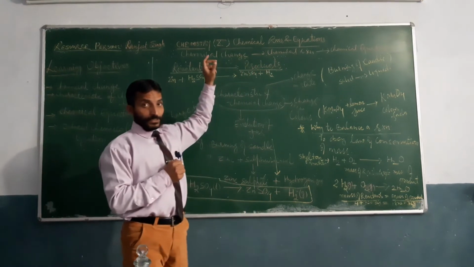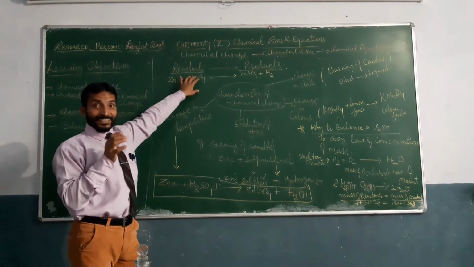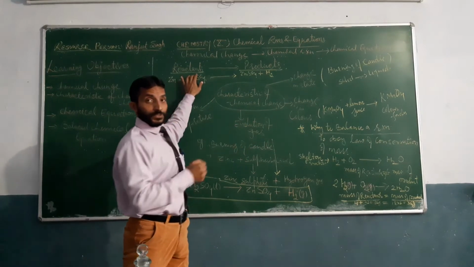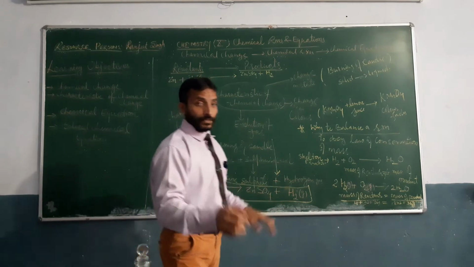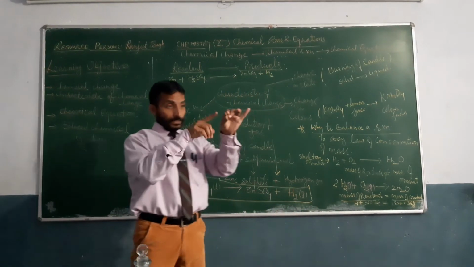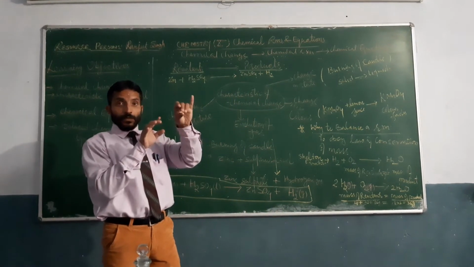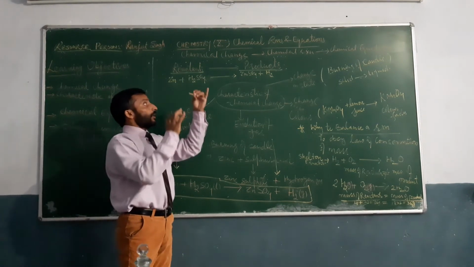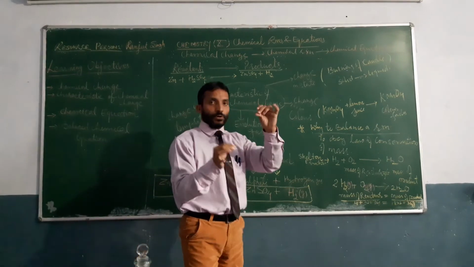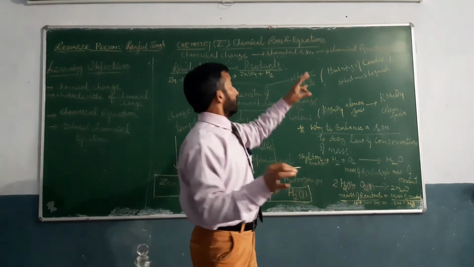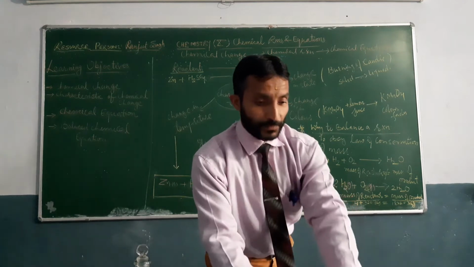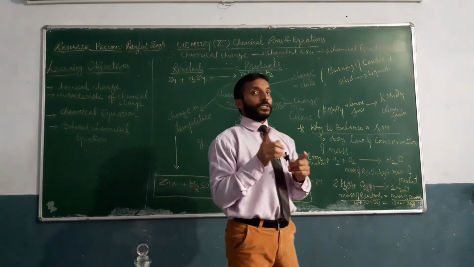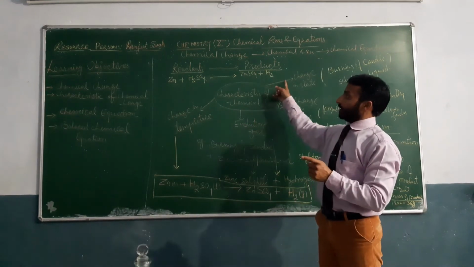Now what is a reactant? The reactant is the substance which undergoes a chemical change. As here we had this mastic, this is your reactant. Afterward, what did we get? We got carbon as its product. So the substance which is formed after a chemical change is known as the product.